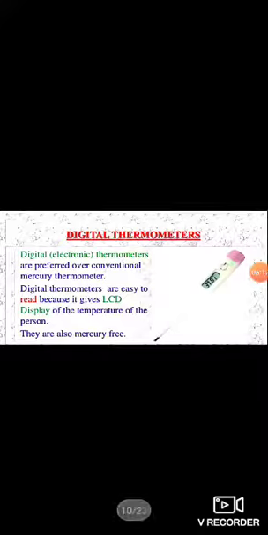Digital thermometer. Digital electronic thermometers are preferred over conventional mercury thermometers. Digital thermometers are easy to read because they give an LCD display of the temperature of the person. They are also mercury free.